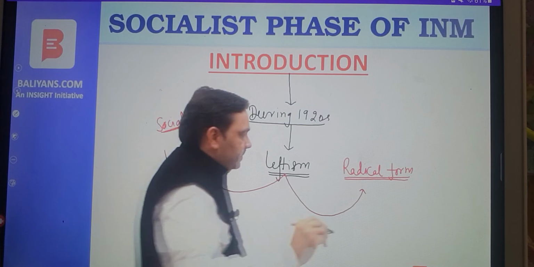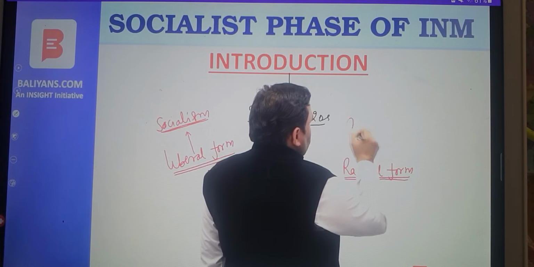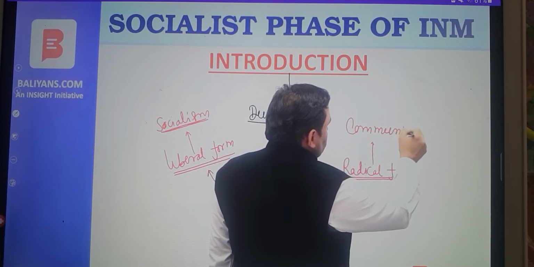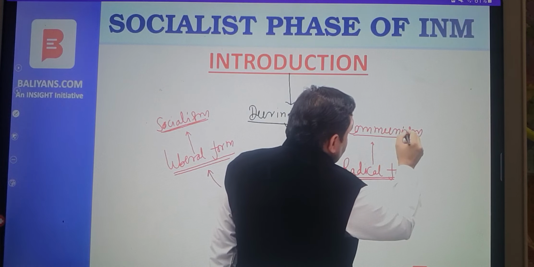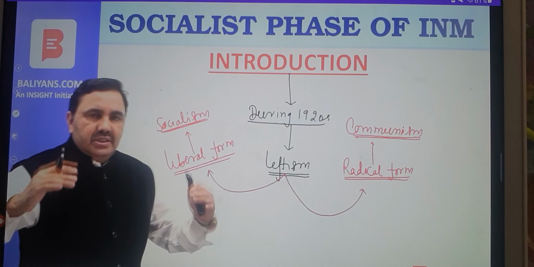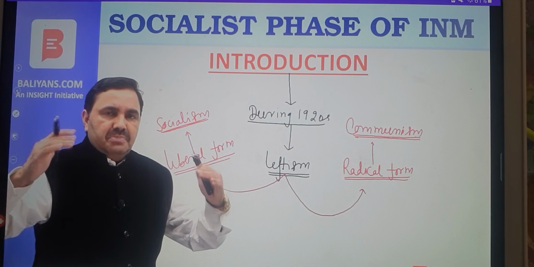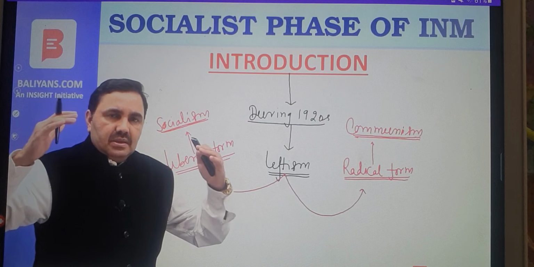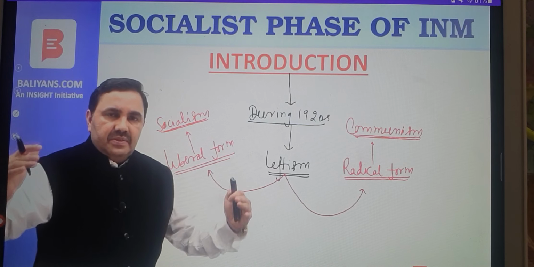The radical form of leftism was known as communism. So radical as well as liberal forms of leftism emerged in India during 1920s. Socialism represented the liberal form of leftism. Communism represented the radical form of leftism.